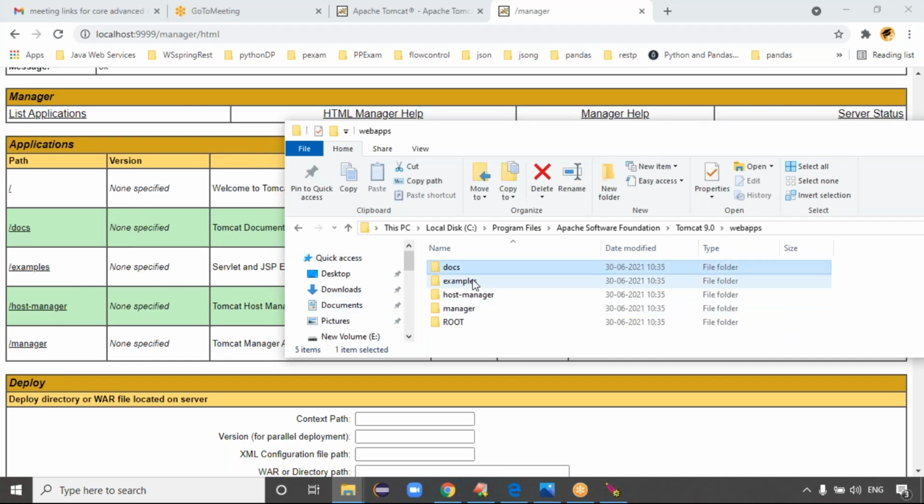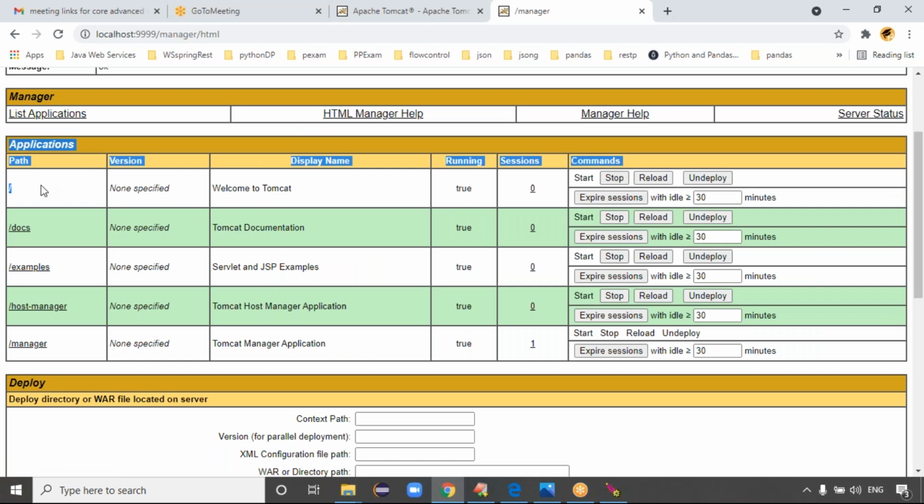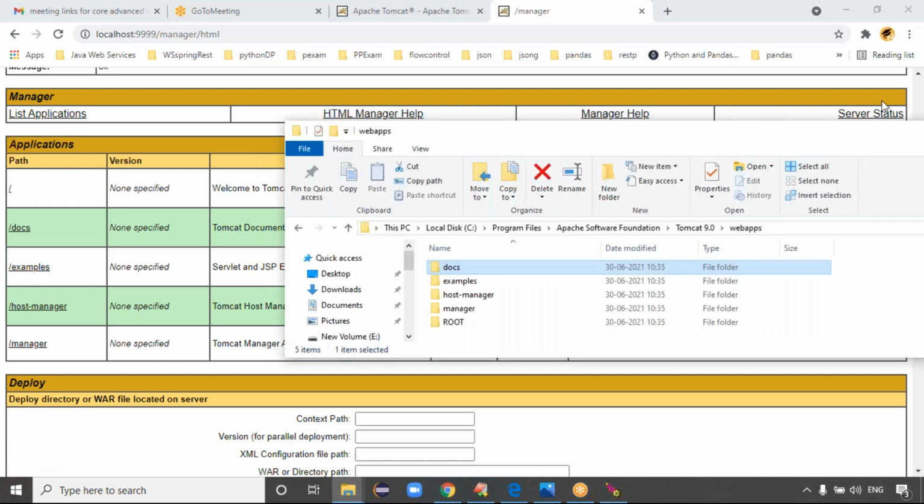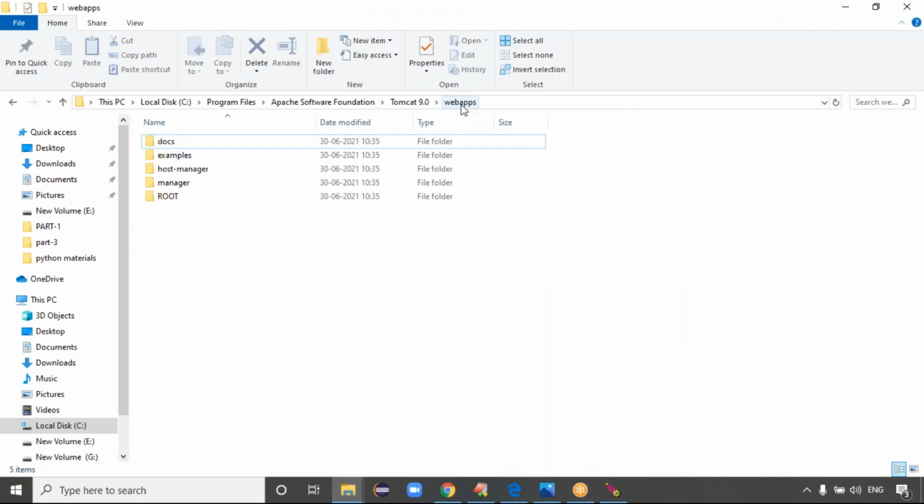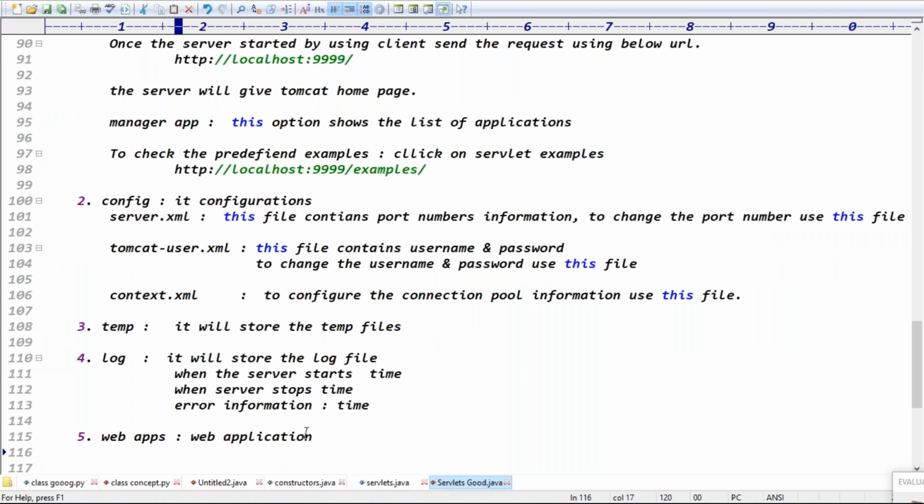Here docs. Next one examples, host manager, and manager. Root is nothing but slash, guys. Slash is the root. It means whatever applications you deployed in the server, all applications are present in which folder, guys? The webapps folder. Yes, all applications are present in the webapps folder. Are you clear now? This folder contains all web applications